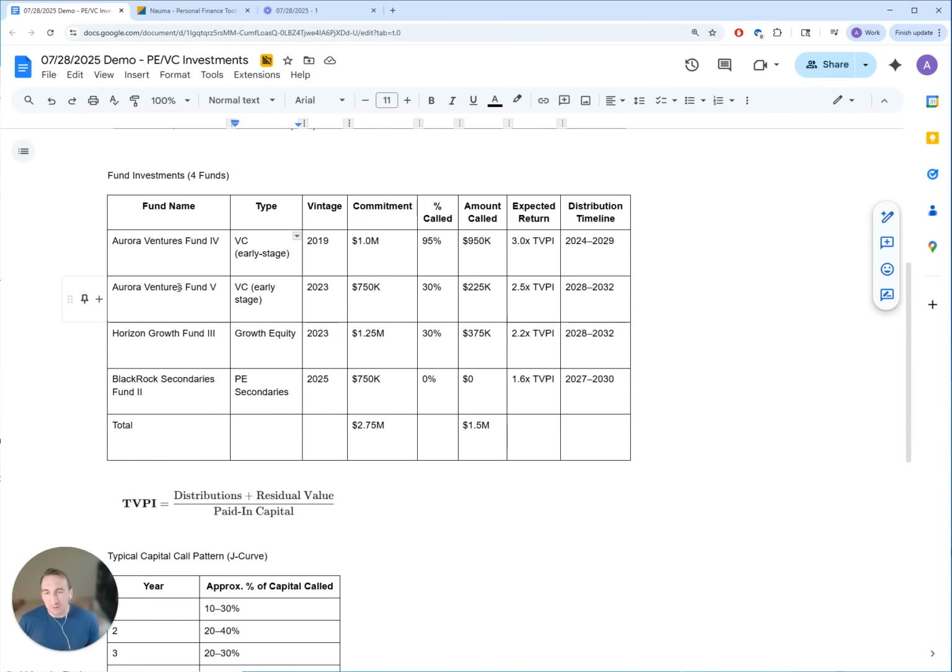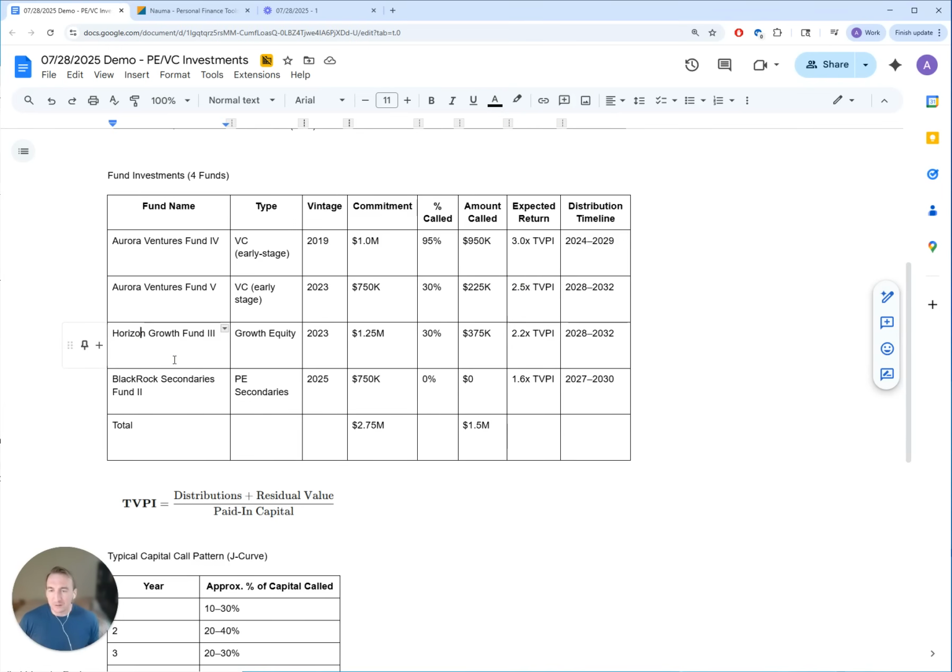The next fund is Aurora Ventures Fund 5. Again, it's early stage. Vintage year is 2023. The total commitment is $750,000, and 30% of that fund is already called. This fund has a 2.5 TVPI. This is the expected return, which is an expectation provided by the general partners.